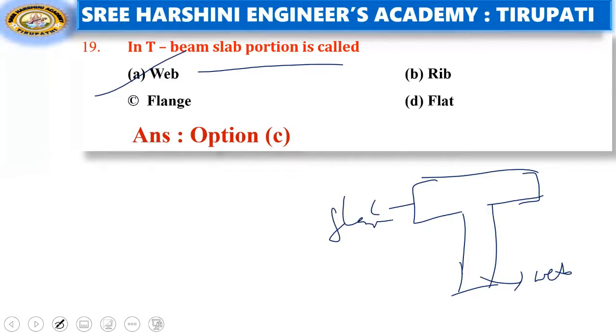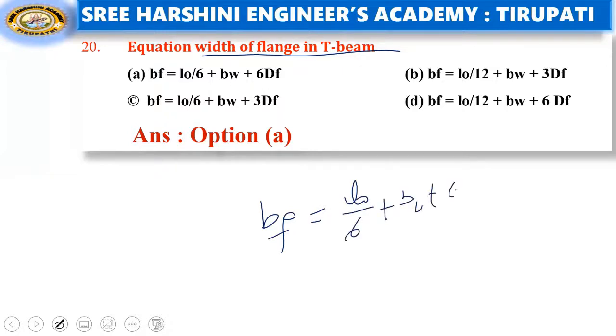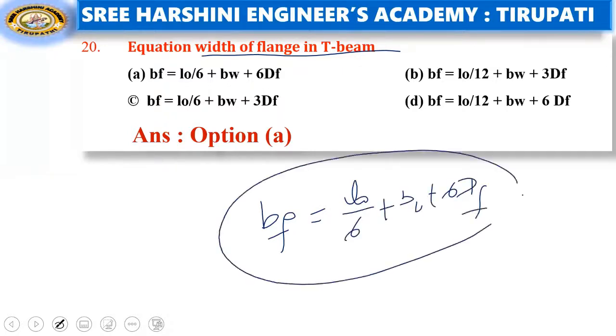Right. Next, equation width of flange in T beams, that means width of flange in T beams, BF equal to L0 by 6 plus BW plus 6DF. This is the formula based question. Equation width of flange in T beams, A is the right answer. BF equal to L0 by 6 plus BW plus 6DF. Okay, then A is the right answer.